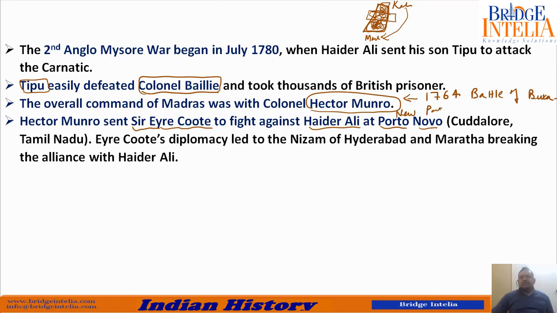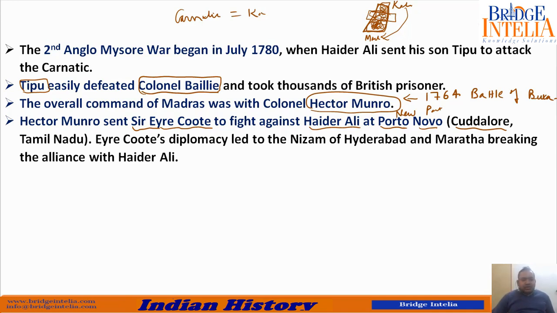in Portuguese. This is a Portuguese term that means new port. Novo, new. Porto means port, which is basically the Cuddalore district of Tamil Nadu. In today's map, the location is Cuddalore. So Eyre Coote was sent to fight Hyder Ali, whereas Hyder Ali's son Tipu Sultan was already busy fighting in Carnatic. See, Carnatic and Karnataka are not same. Never think that Carnatic is equal to Karnataka. I already told you that Carnatic was a strip of land between Madras and Kolkata. It also contains some parts of today's Karnataka, but they are not the same.